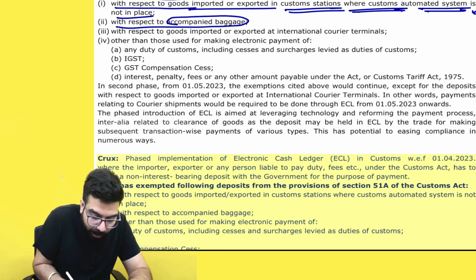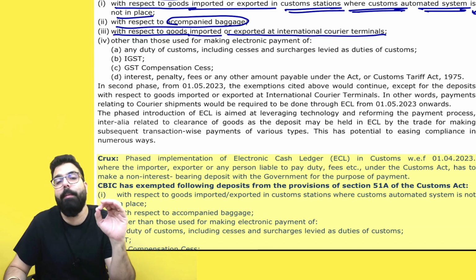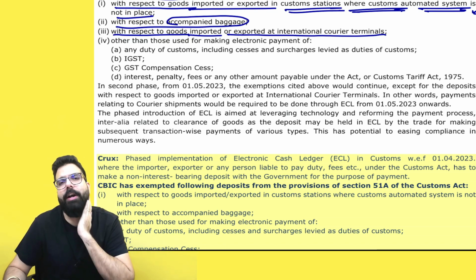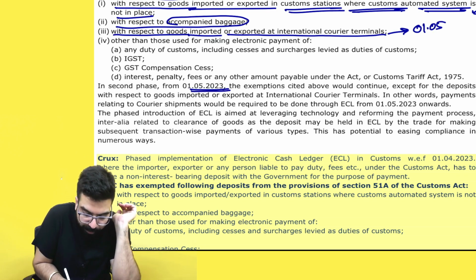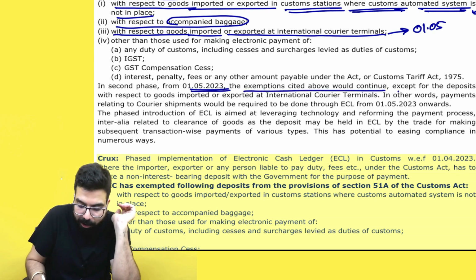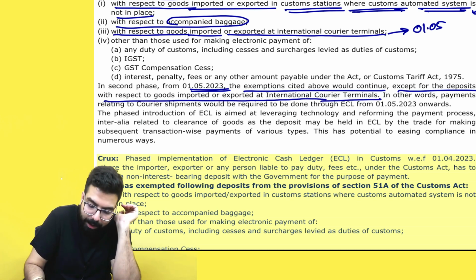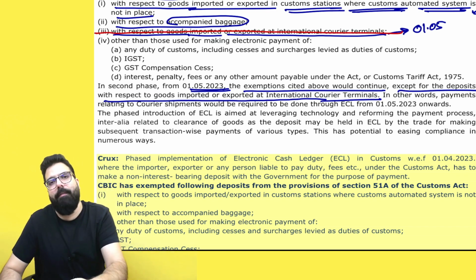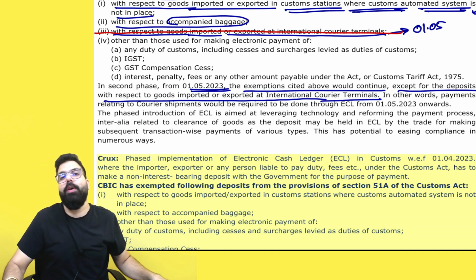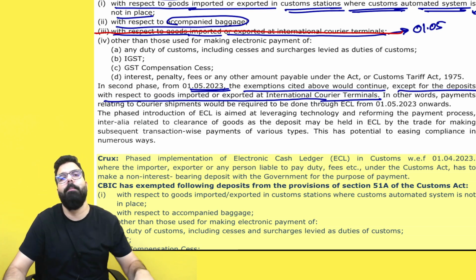The next one: with respect to goods imported or exported at an international courier terminal. For courier imports at an international courier terminal, you didn't have to use the e-cash ledger. But from 1st of May, the exemption cited would continue except for the deposit with respect to goods imported or exported at an international courier terminal. Hence, this point is also deleted with effect from 1st of May. With effect from 1st of May, if courier imports are done through an international courier terminal, then also you have to use the e-cash ledger. You can't make the manual payment.